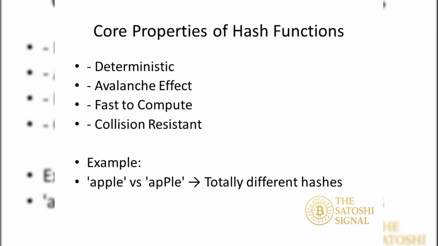Hash functions have several critical properties. Deterministic: same input always gives the same output. Avalanche effect: a tiny change in input drastically changes the output. Fast to compute: even large data can be hashed quickly. Collision resistant: it's nearly impossible to find two inputs with the same hash. These properties make hashing reliable for data integrity and verification.